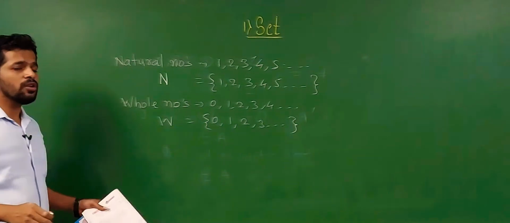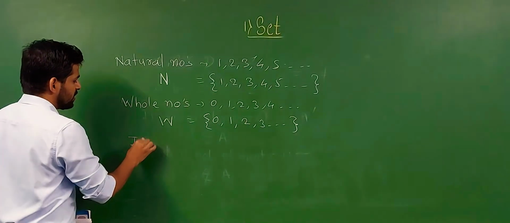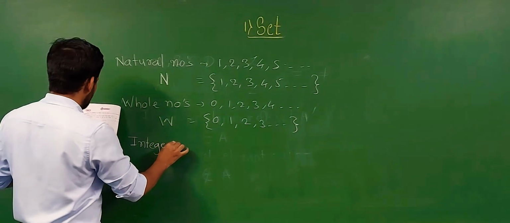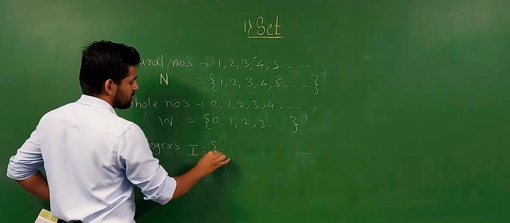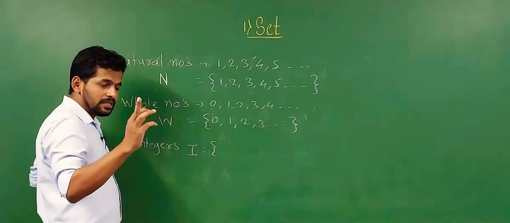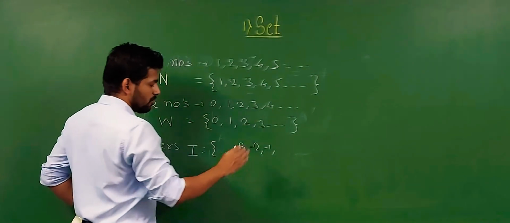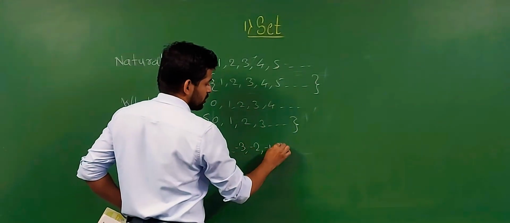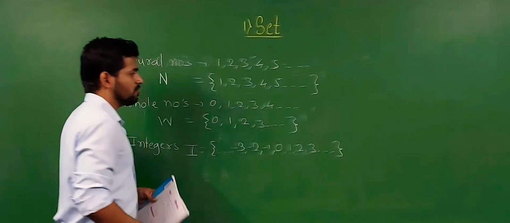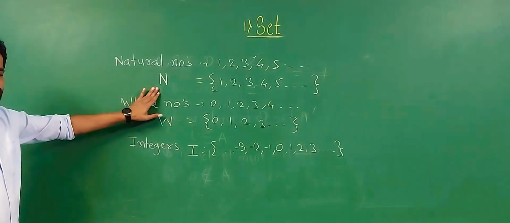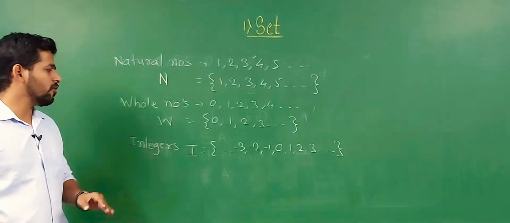After whole numbers there are integers, and integers are denoted by capital letter I. In integers, on the left side of 0 there are negative numbers, that is -3, -2, -1. On the right side of 0 there are positive numbers 1, 2, 3, 4 up to infinity. Understand? For natural numbers we use N, for whole numbers we use W, for integers we use I.